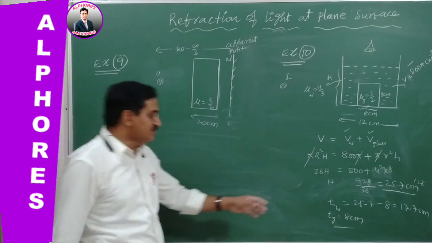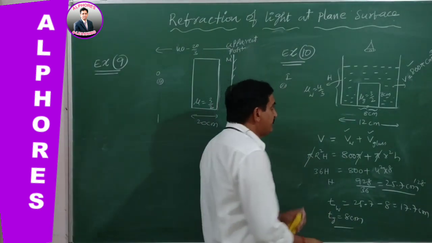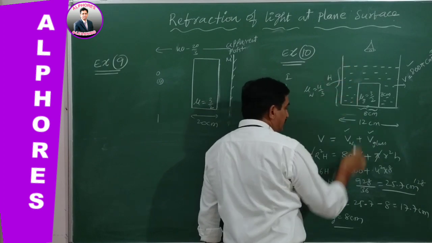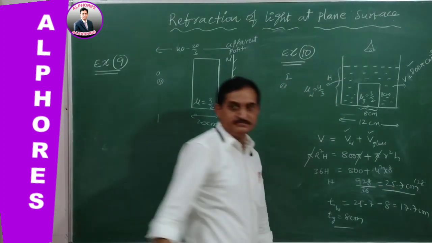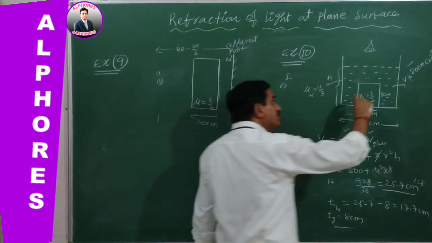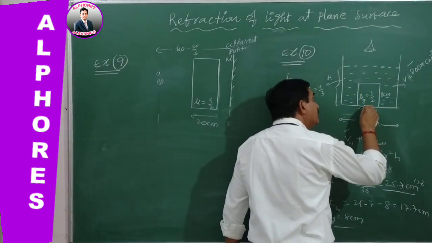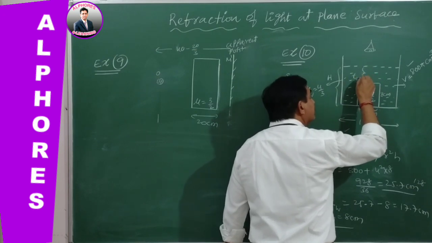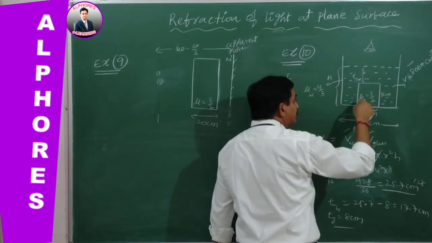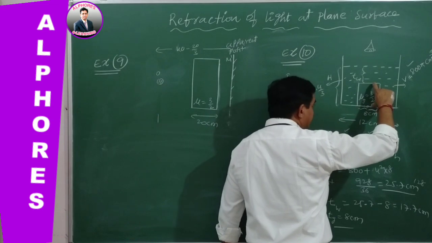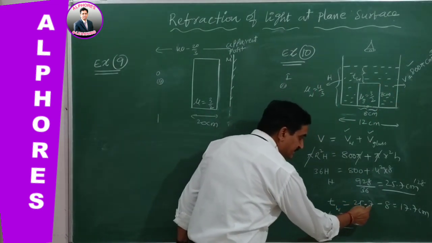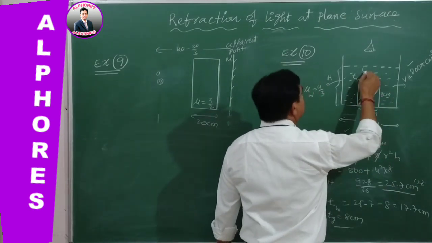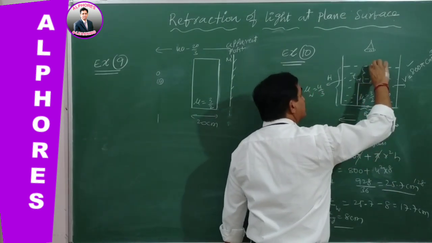Right? After getting this, what will be the level of water? Actually, the total depth of water is capital H, 25.7. Now, from here to here is 8 centimeters, so what is the remaining thickness of water? We can easily find it from capital H by removing this part of 8 centimeters. 25.7 minus 8, you will get 17.7. So the thickness of the water above the glass cylinder is